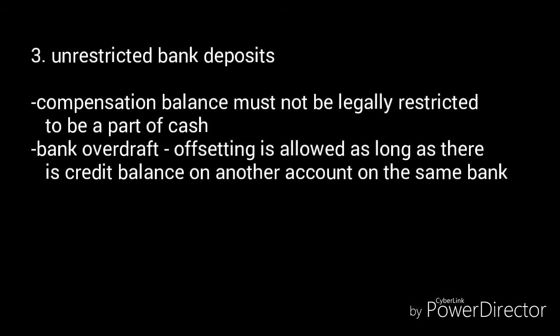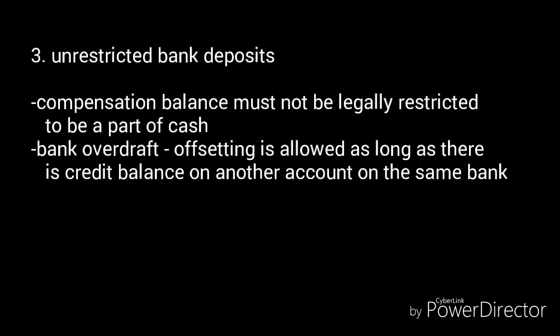Let's also talk about bank overdrafts. Bank overdrafts happen when, for example, the bank debits a service fee in your account, where the service fee happens to be greater than the balance in your account. What happens is that there will be a deficit balance in your bank account. Now, the rule here is that you can offset. This is an exception to the IAS 1 provision where you cannot offset things.